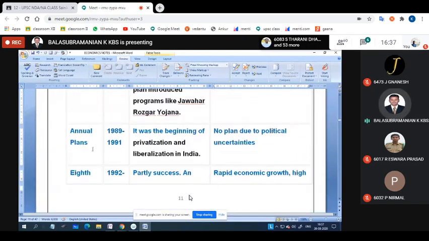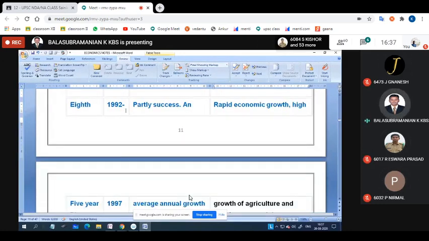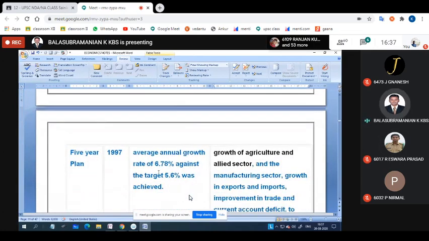Did you understand about the annual plan? Yes, sir. Okay. The eighth plan, 1992 to 1997, the eighth five-year plan, was partially successful, meaning not fully, it is partially working. The average annual growth rate target was 5.6 against 6.78 achieved. So their target is 6.78, but we have achieved 5.6.